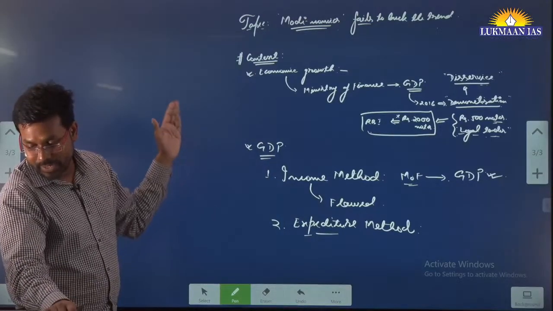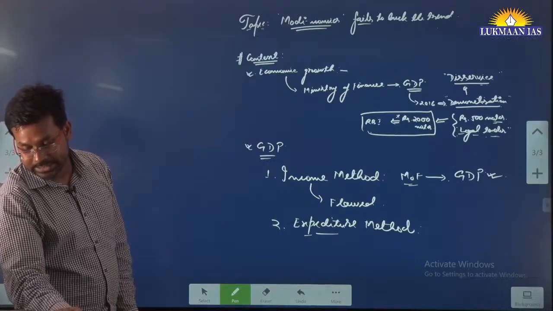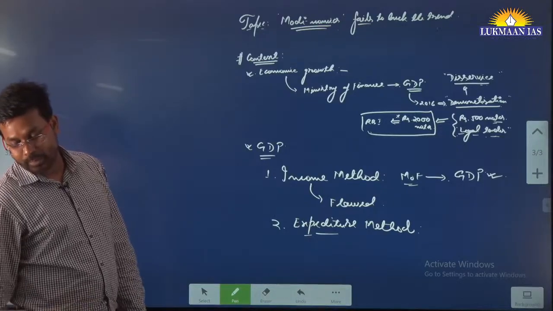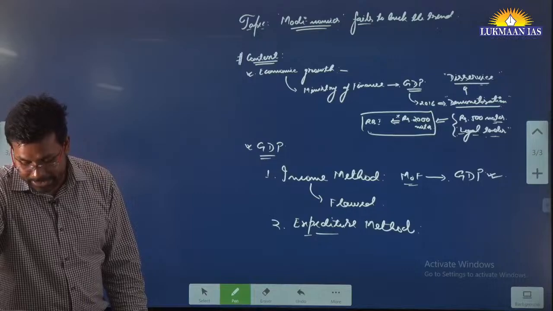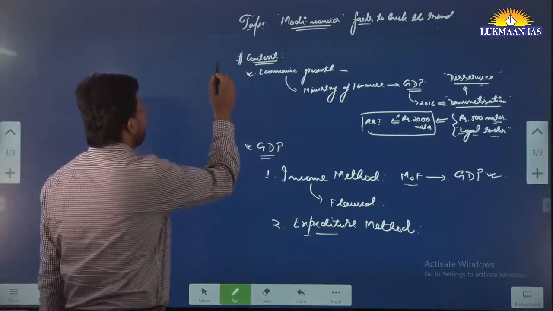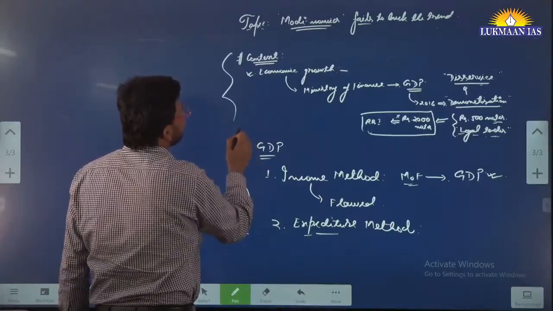Finally they have said that focusing on GDP growth after the COVID-19 pandemic may show the Indian economy in a relatively good light, but it misses the point of economic management under the present government. So economic management by the present government has not happened in a good manner, right?